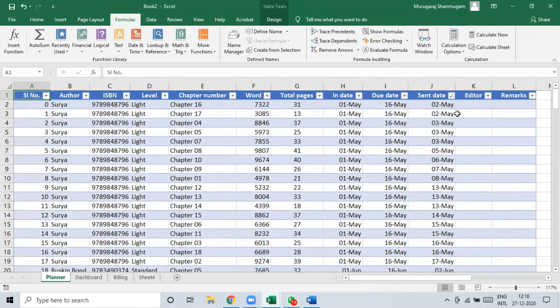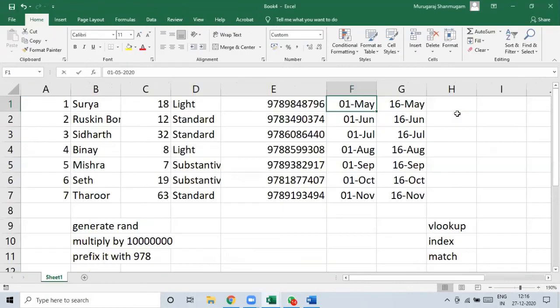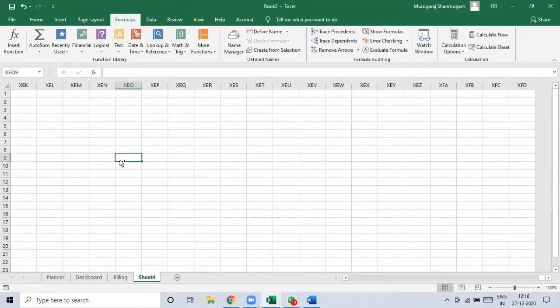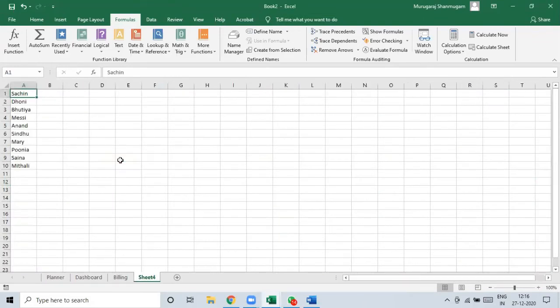Finally, I'm going to use this editor name. Let's say I have 10 editors whose names are Sachin, Dhoni, Bhutia, Messi, Anand, Sindhu, Mary, Punia, and Saina. Okay, just can you give me 1 minute?